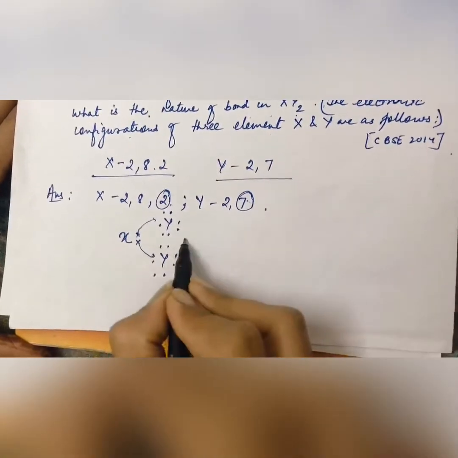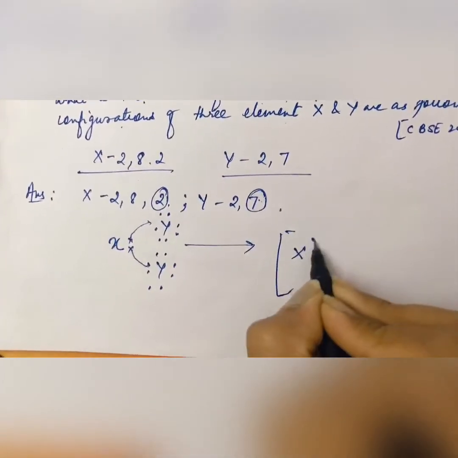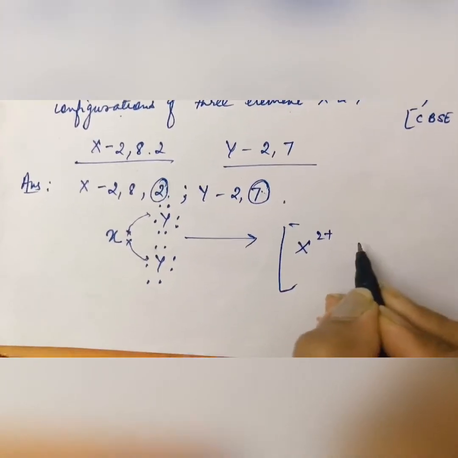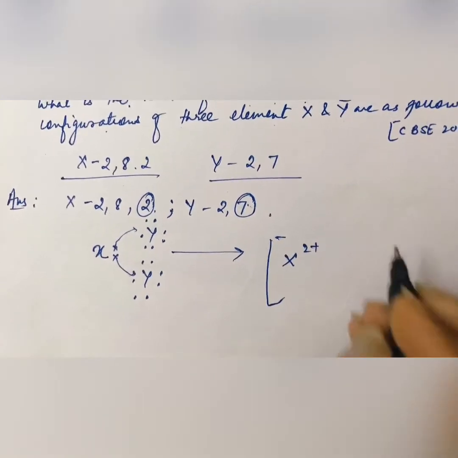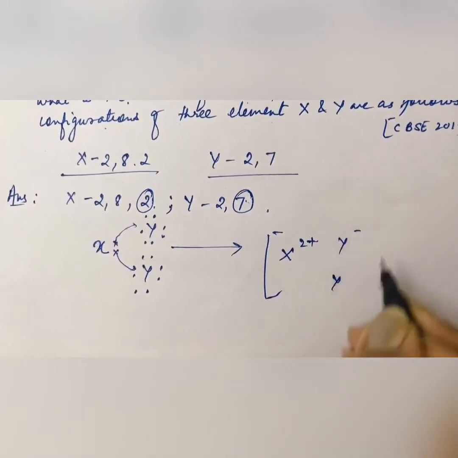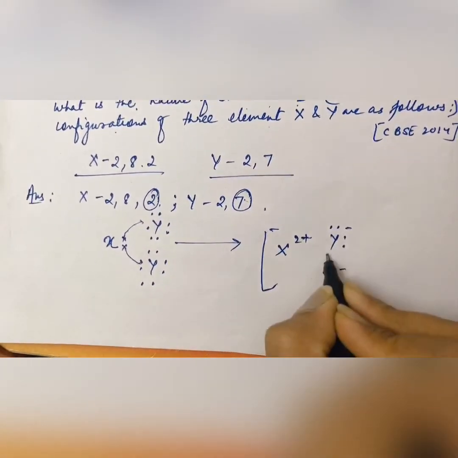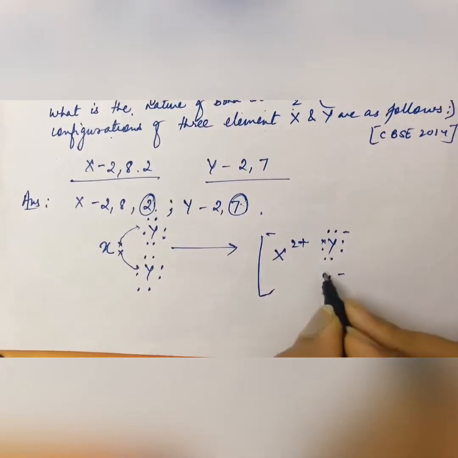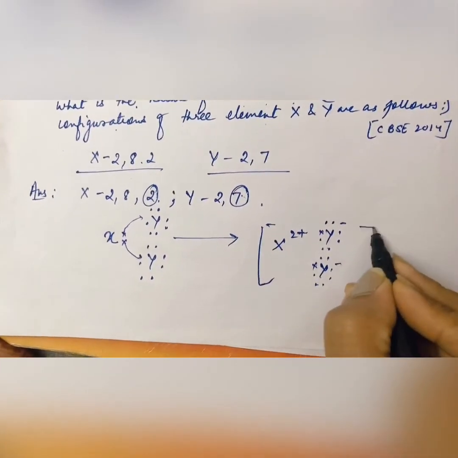X has lost its 2 electrons and has got a 2 positive charge, because it has donated 2 electrons to Y. The Y atoms obtain a negative charge, with complete electrons in their outermost shells. So our structure is done.